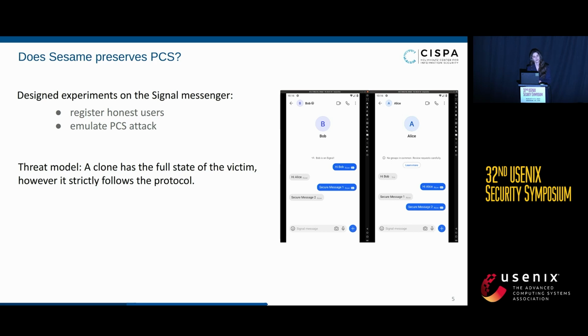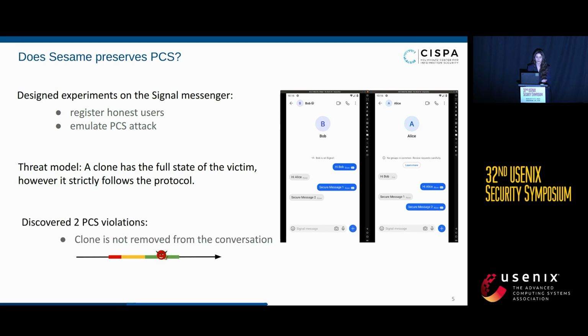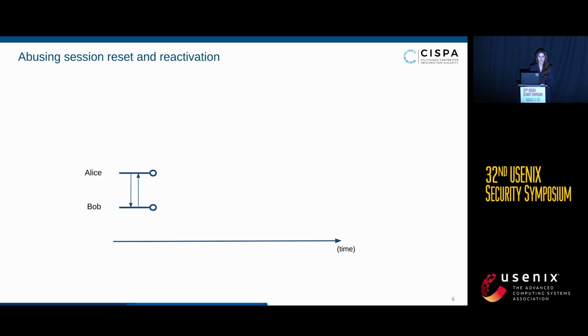And while we were conducting these experiments, we actually discovered two violations of the post-compromise security, meaning there were two scenarios where the clone, even after a healing period, was not actually removed or locked out of the conversation. We will now look at one of those scenarios, and while I explain how we conducted the experiment, I will also introduce the features that made it possible to violate the PCS security.